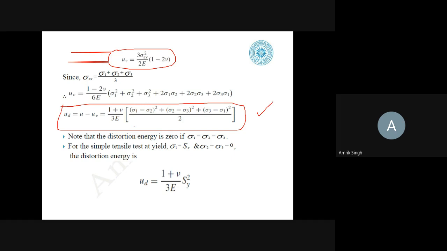So note that the distortion energy is 0 if sigma 1 is equal to sigma 2 is equal to sigma 3. If you put here sigma 1 equal to sigma 2 and sigma 3, this component will become 0. So for a simple tensile test at yield, sigma 1 is equal to Sy or sigma y, and sigma 2 and sigma 3 are equal to 0 because it is uniaxial. So distortion energy in that case will be (1 plus nu) upon 3E, and this will be equal to sigma 1 equal to sigma y. By putting these relations in the above relation, we will get this relation.